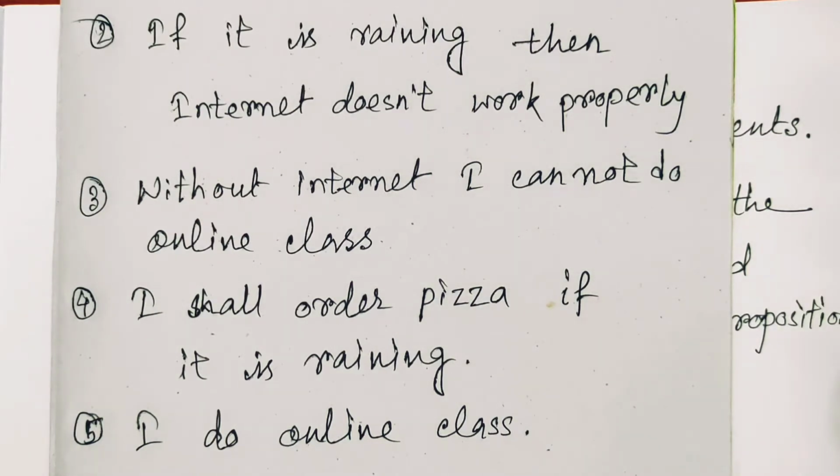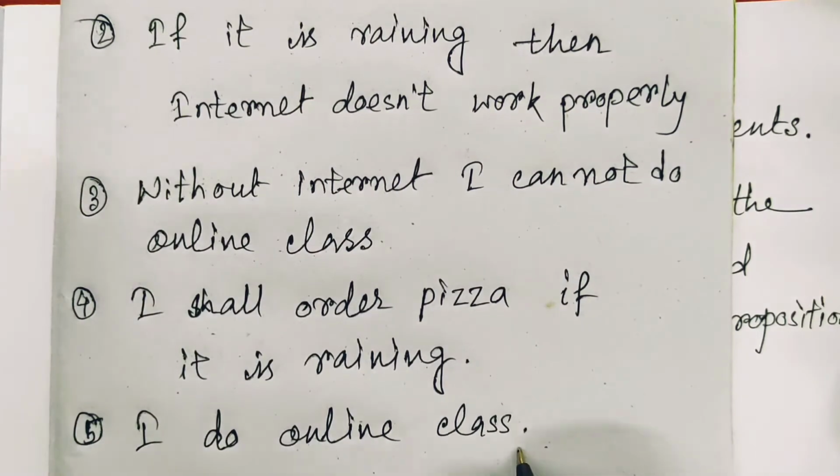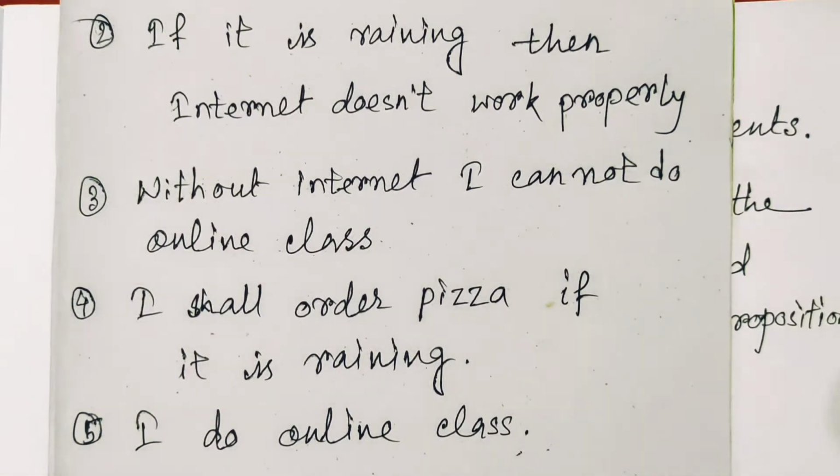Okay. So in this way we can form arguments, and in mathematical logic we have to find out whether this argument is valid or not. That means whatever you are saying or telling us, whether it has validity or not, we have to check for the argument. Here we have these 4 premises, and on that basis this is the conclusion. So we should verify whether this entire form is valid or not. If it is valid entirely, then we can say the argument is valid. That means it is a true argument.